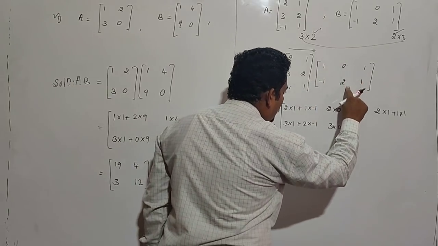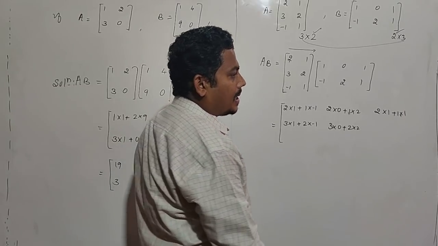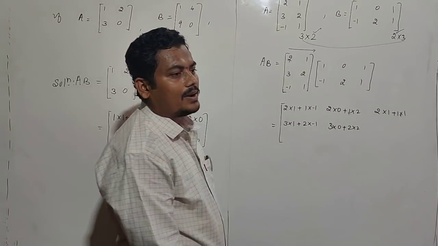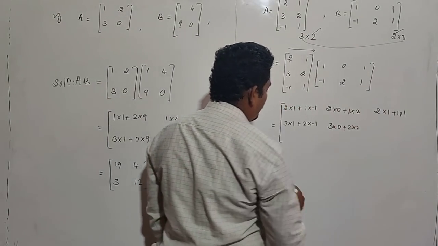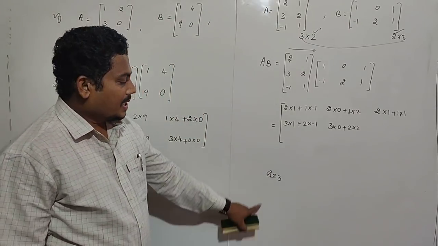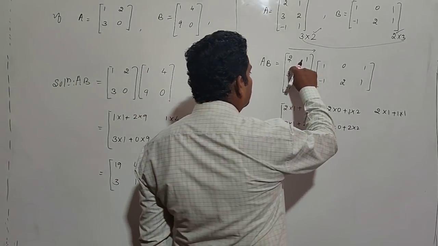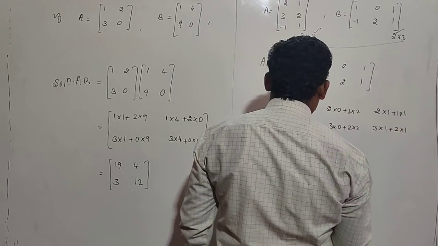After that, the second row with the third column gives the A23 element. A23 means multiply the second row with the third column: 3 into 1 plus 2 into 1.